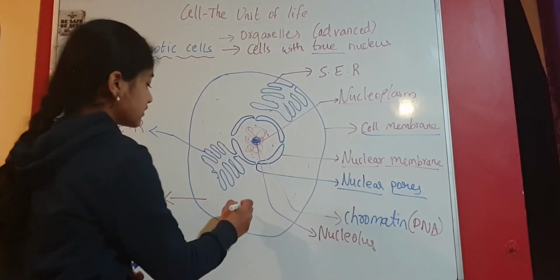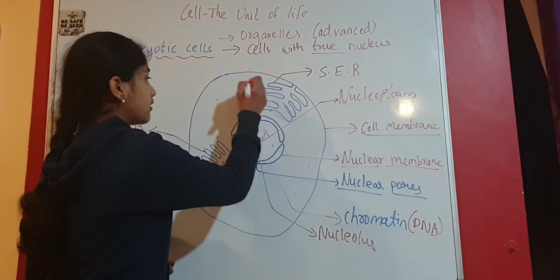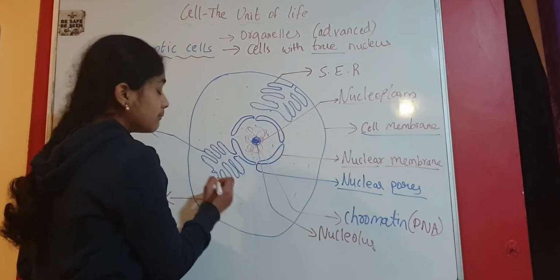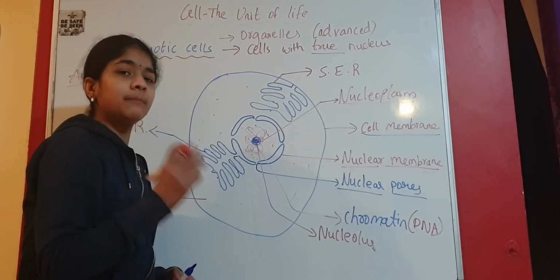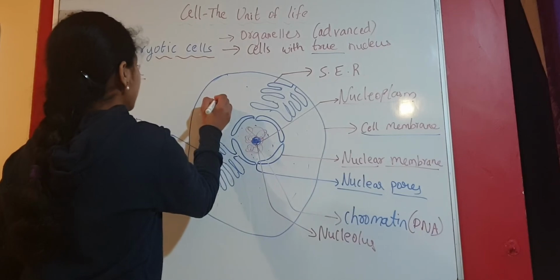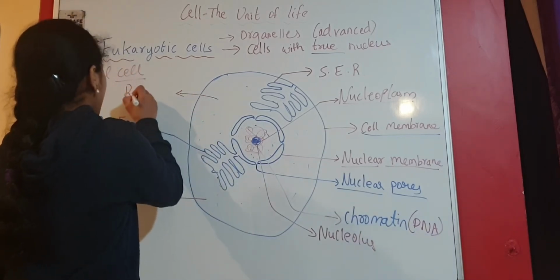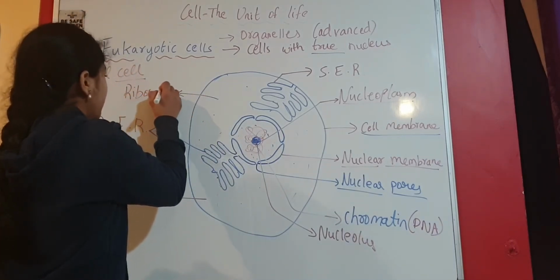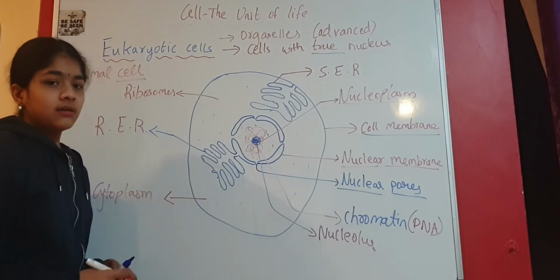Now the next thing, these ribosomes we have looked at, which are present on the membrane of RER, are also scattered in the cytoplasm. These are called free ribosomes. These are called membrane bound ribosomes or bound ribosomes. So these are ribosomes, and as usual their function is to make proteins. That's it.